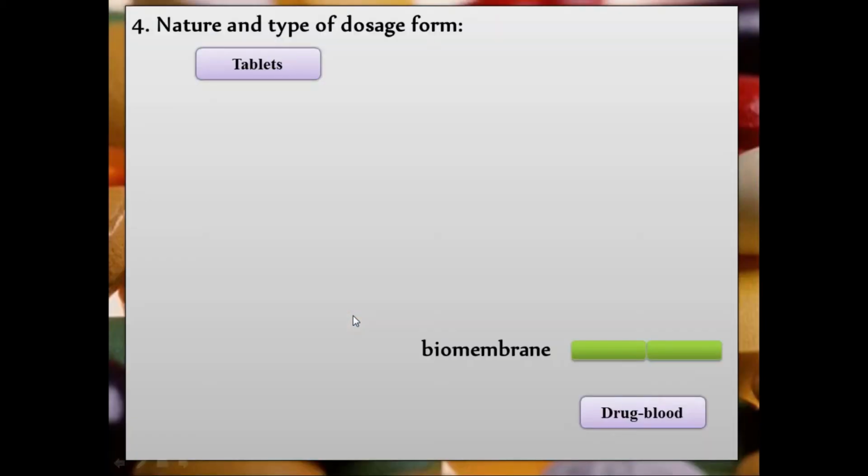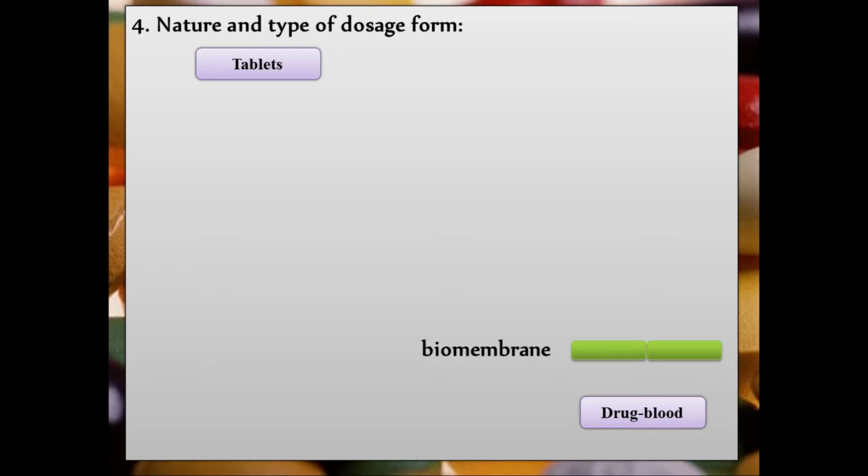Now the next factor is the nature and type of dosage form. Different types of dosage forms will have different absorption rates. The absorption of the drug will depend on which type of dosage form you are manufacturing. In that, first we will look at tablets.